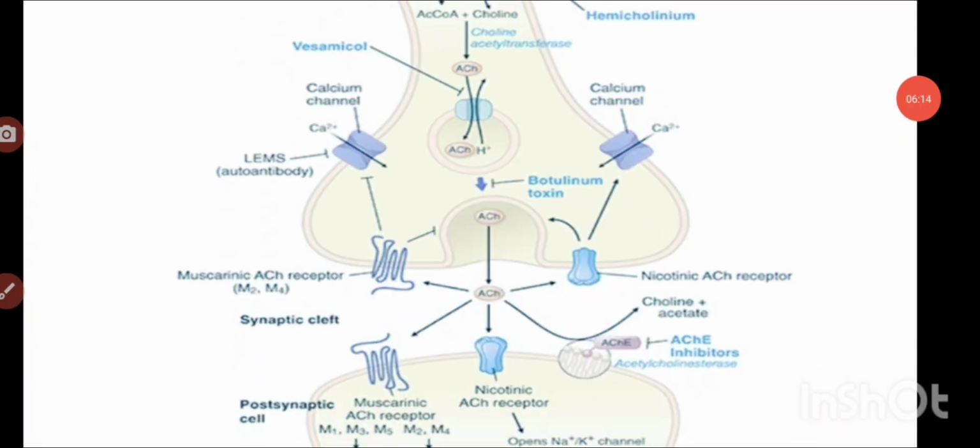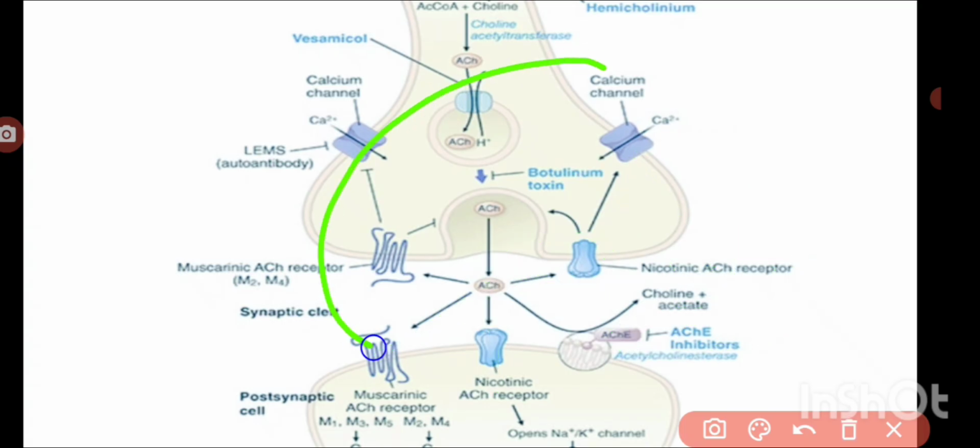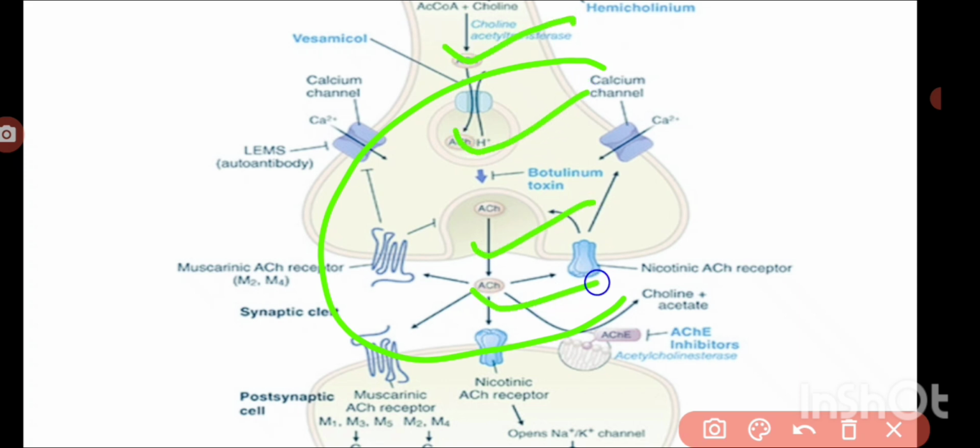So among this, some will act on the receptors, some is degraded by the cholinesterase, and some choline is again taken back for the synthesis. Among all these steps, synthesis, storage, release and degradation, we can block all of them with the help of drugs.